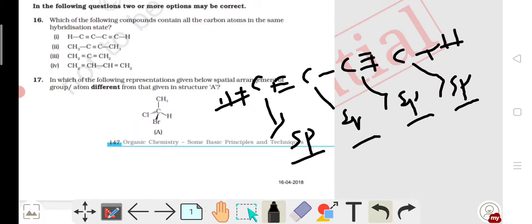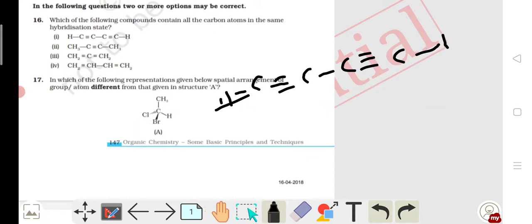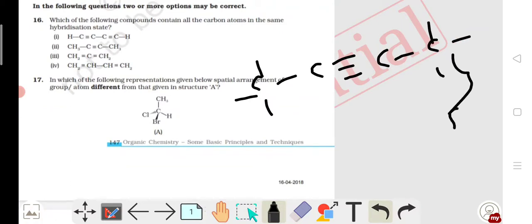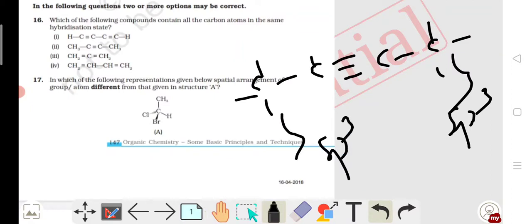Now see the second option. It is clearly visible that here is sp3 hybridization, here is sp3 hybridization, here is sp, here is sp. So my second option is incorrect.